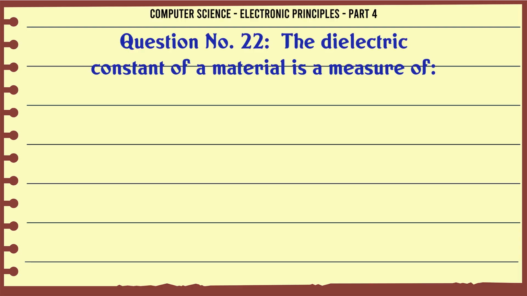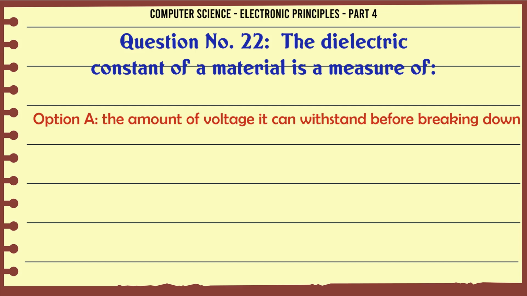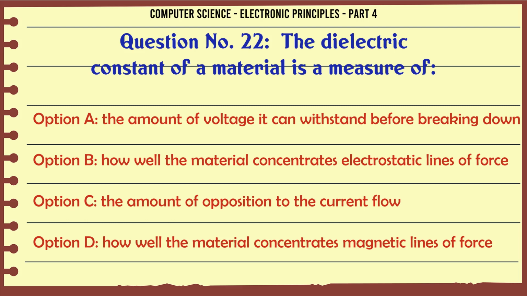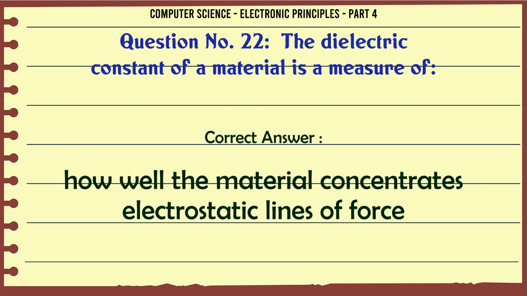The dielectric constant of a material is a measure of A. the amount of voltage it can withstand before breaking down. B. how well the material concentrates electrostatic lines of force. C. the amount of opposition to the current flow. D. how well the material concentrates magnetic lines of force. The correct answer is how well the material concentrates electrostatic lines of force.